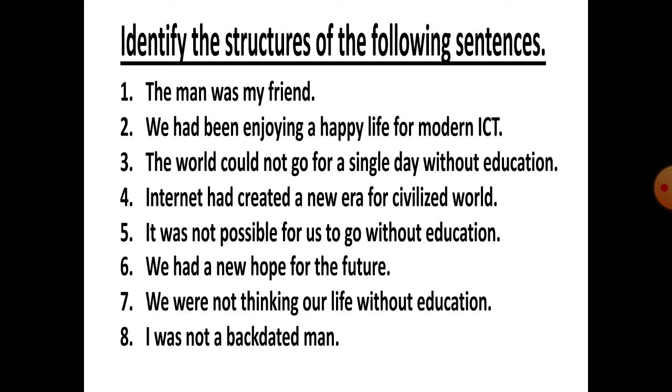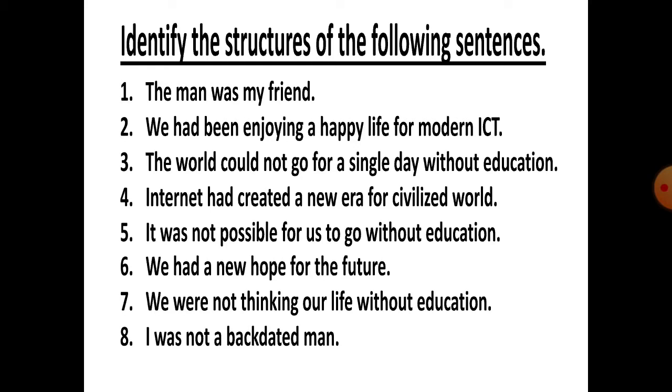Now come to the third sentence. The world could not go for a single day without education. Could not go. Look. Could not go. The world is the subject. Could not is the auxiliary verb. Go is the main verb. Verb 1. Auxiliary verb. Verb first. Not. What is the name of that form? First indefinite. First indefinite. Okay, dear students.